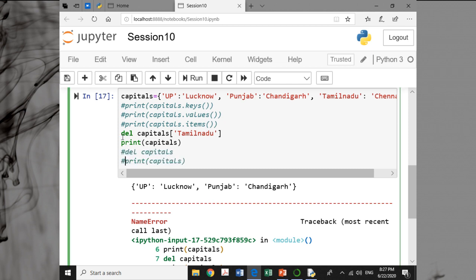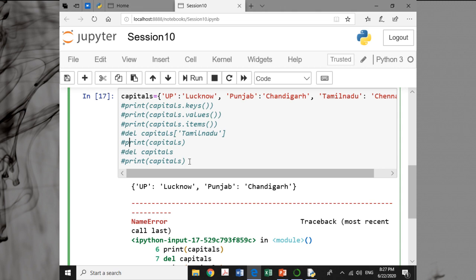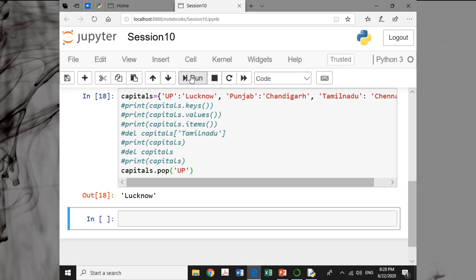One more thing, you can use another function also to delete a particular key, and this is the pop function. When you use pop key, it returns and deletes the value of the key specified. Like, if I say capitals dot pop, say, UP, you can see you are getting Lucknow.